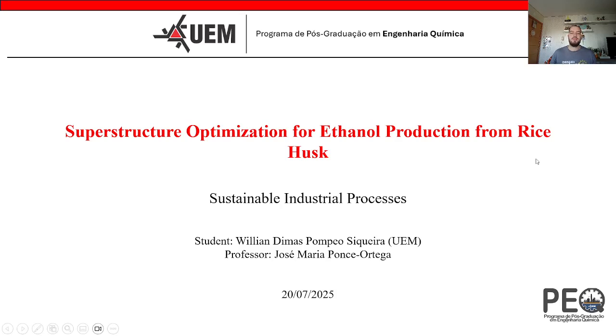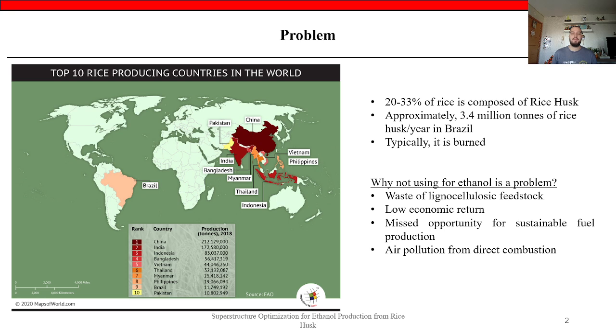Hello, my name is William Dimas Siqueira, and I'm here to present to you a superstructure optimization for ethanol production from rice husk. This is an assignment for the Sustainable Industrial Process subject of Professor José Maria Ponce Ortega.